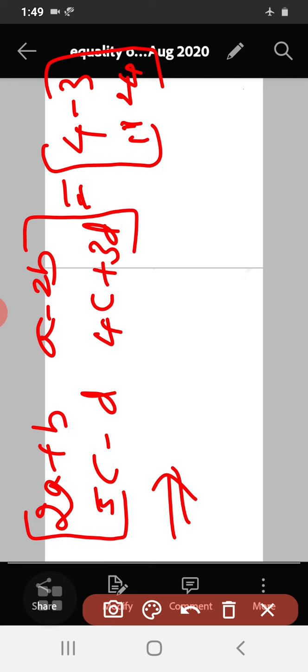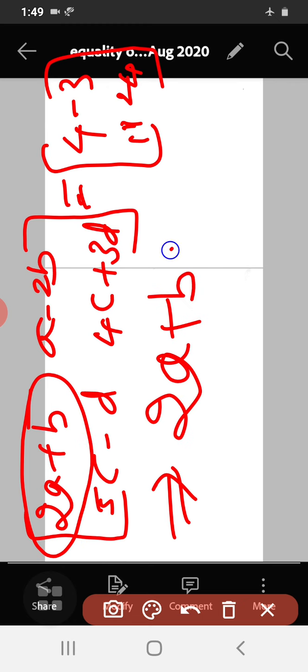So here by equality of matrices, what we can say here is, by equating the corresponding elements we get, see what is the corresponding element here. See, 2a plus b is equal to, so here what is the first element? 4. 2a plus b is equal to 4. So observe carefully here.